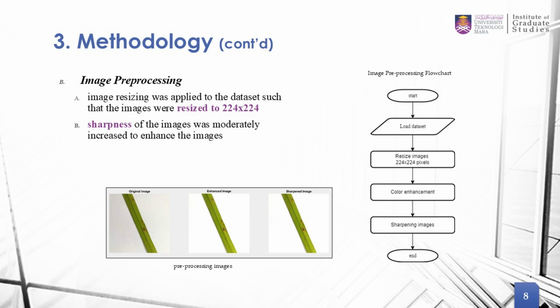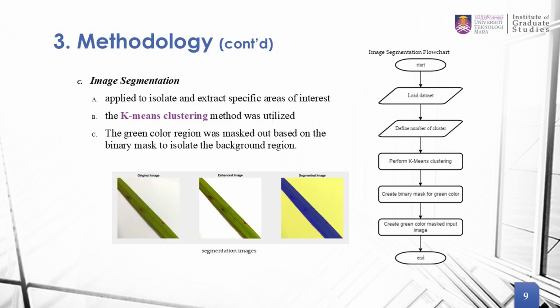For image pre-processing, we have applied a few processes. We have applied resize, color enhancement, and sharpening of the image. Then we pass to our image segmentation, where we are using k-means clustering in order to isolate the specific area of interest from its background, as you can see in the image there, where we are using a blue mask.